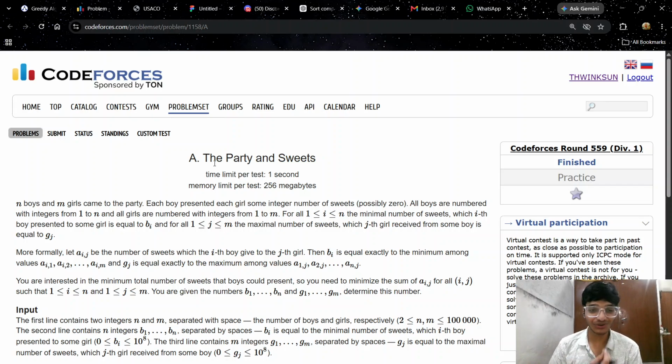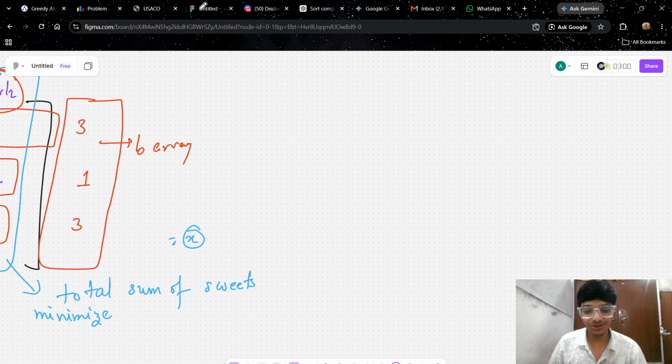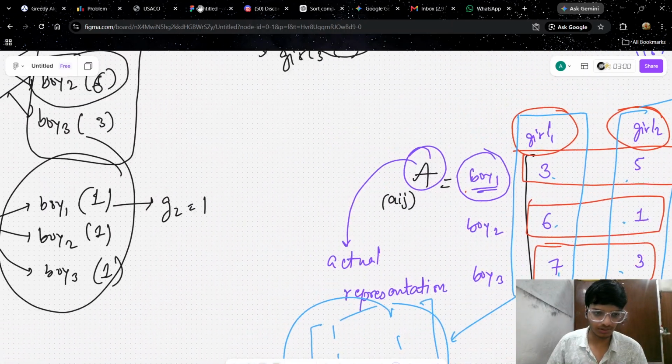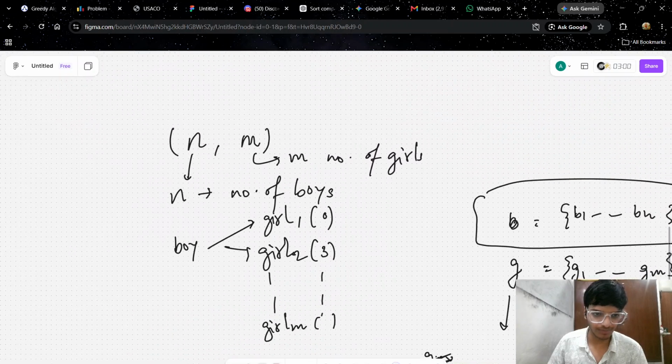The question is from Codeforces. The name of the problem is The Party and the Sweets. I would recommend you to read it yourself because I know the problem statement is quite tricky, but try to read it thoroughly. And if you don't get it, just put the statement in ChatGPT. If you still don't get it, I will also explain it on the whiteboard. You can see there. So let's move from the problem statement to the whiteboard.